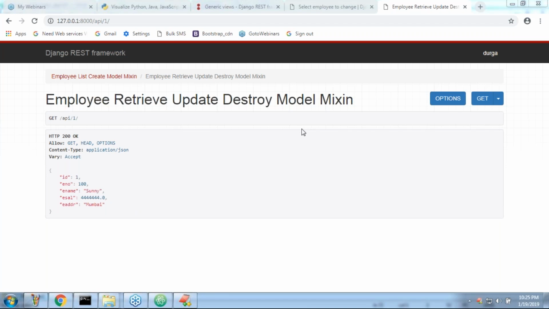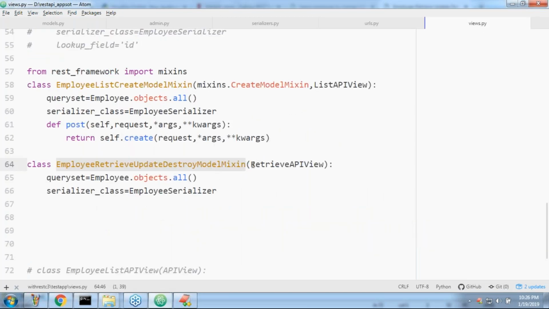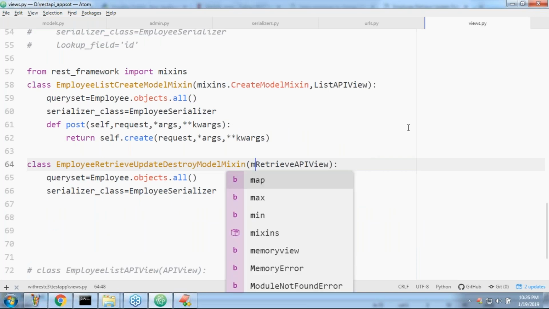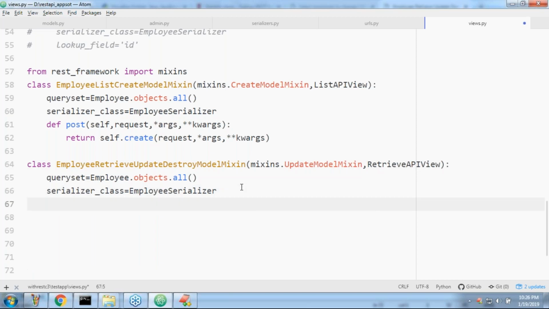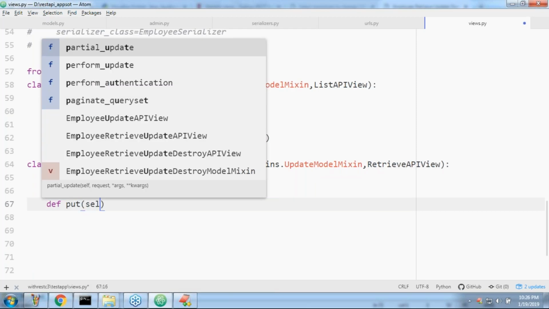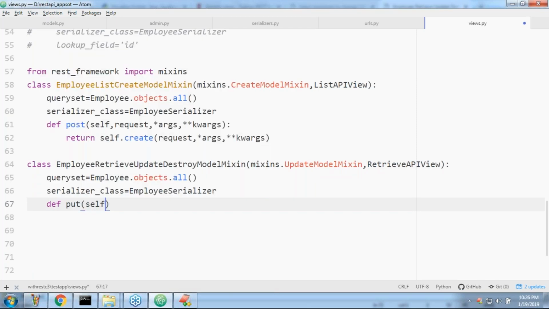Now I want to perform the update operation also. If you want to perform the update operation, better to go for a mixin, sir. Can you please confirm which mixin class I have to take, sir? Mixins.UpdateModelMixin, comma, RetrieveAPIView. Whenever we are taking update, which method do we have to implement, sir? Okay, def put method, self, comma request, comma star args, comma star keyword args. Like this is the method we are going to implement.